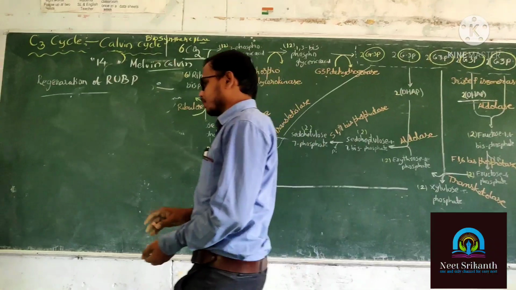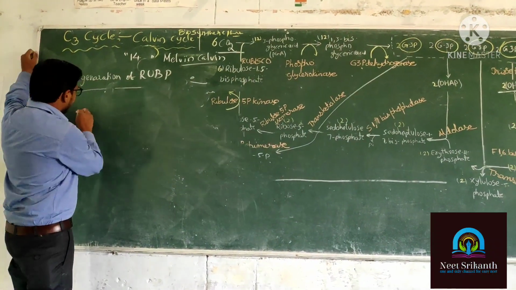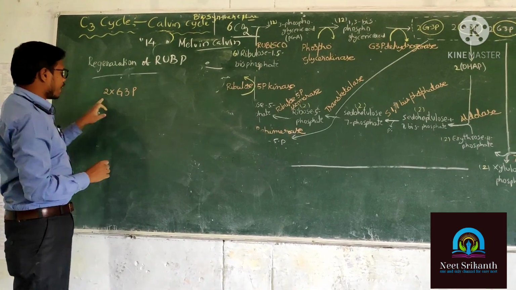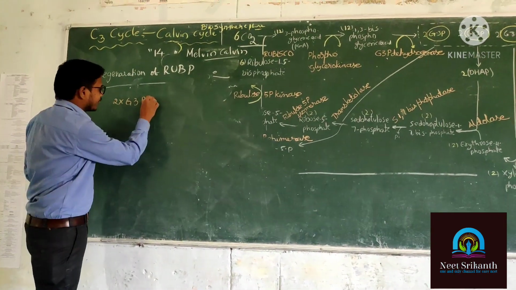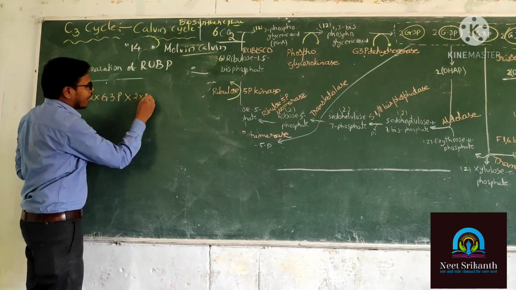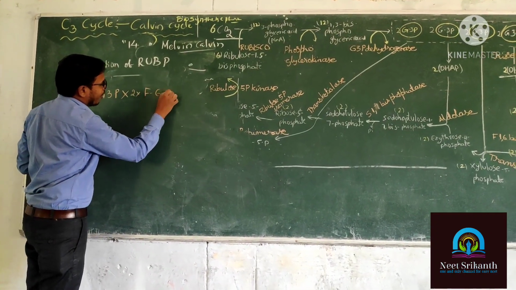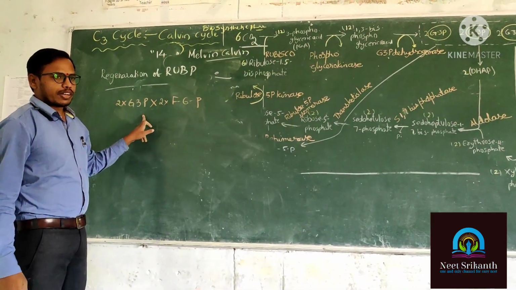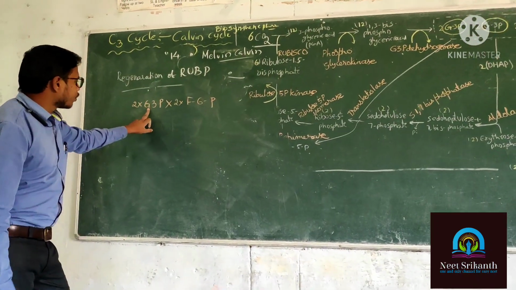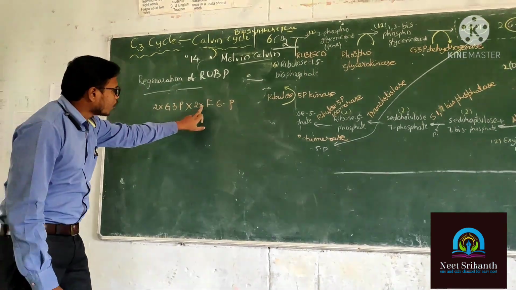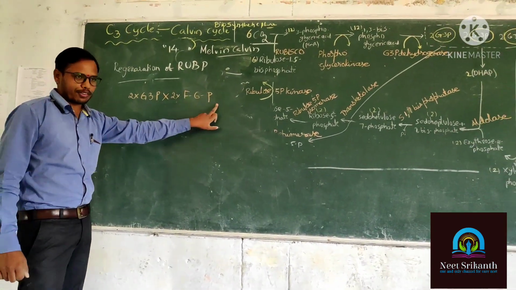Okay. Here what happened? Listen. 2 molecules of G3P are going to react with 2 molecules of fructose 6-phosphate. Simply. Okay. What about here? 2 molecules of glyceraldehyde 3-phosphate react with 2 molecules of fructose 6-phosphate.